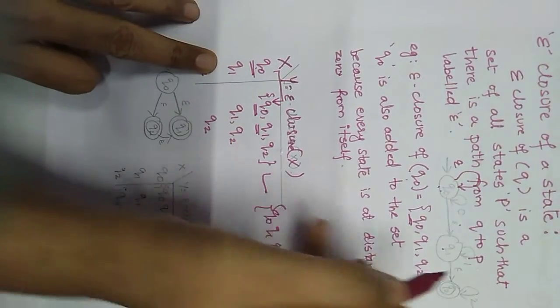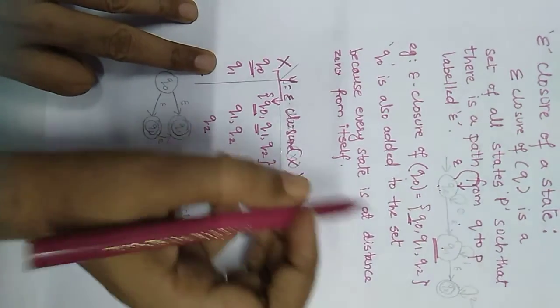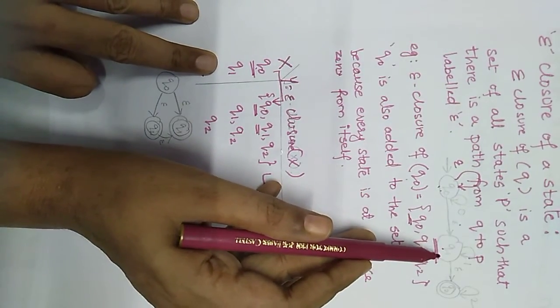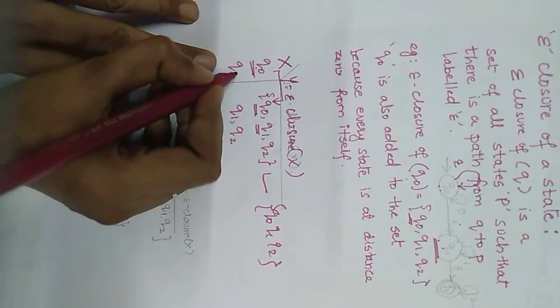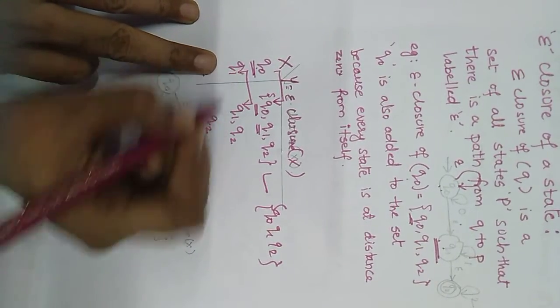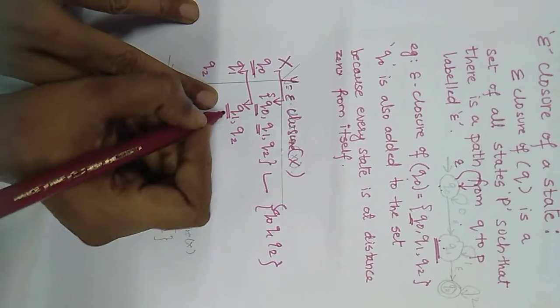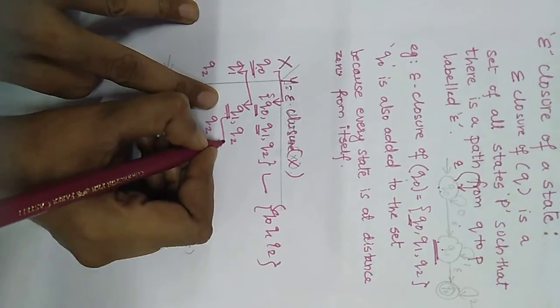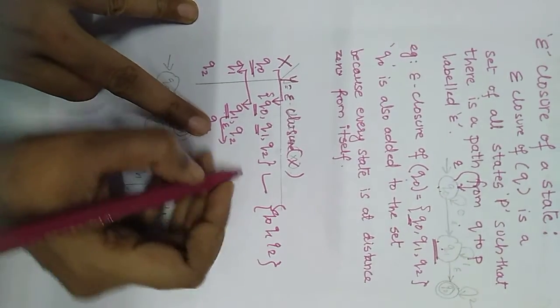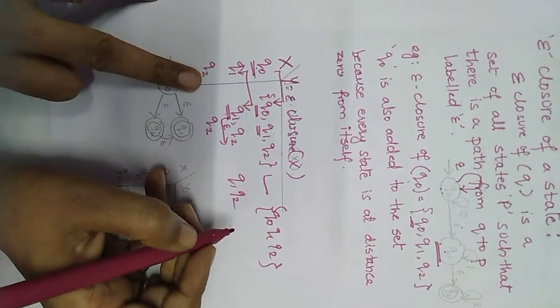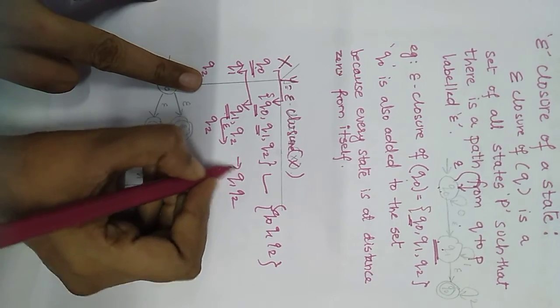Now suppose we want to find the epsilon closure of Q1. From Q1, the first step is that Q1 itself will be included. Now from Q1, what are the reachable states with the input epsilon? Q1 on epsilon goes to Q2. So the epsilon closure of Q1 is Q1, Q2.